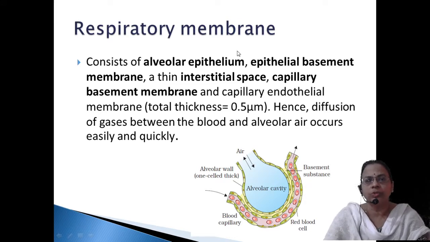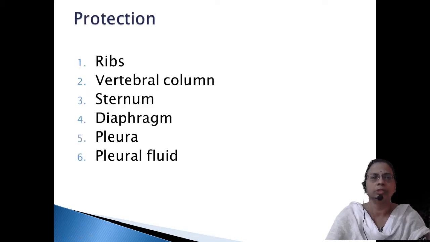So through this membrane only, the diffusion is taking place. Diffusion between which? Diffusion from the space within the alveolus, where the air will be accumulated, across this membrane, and finally it will be deposited in the blood which is present within the capillary. So this is acting as a thin membrane which enhances the diffusion of gases. So this is called the respiratory membrane or diffusing membrane.